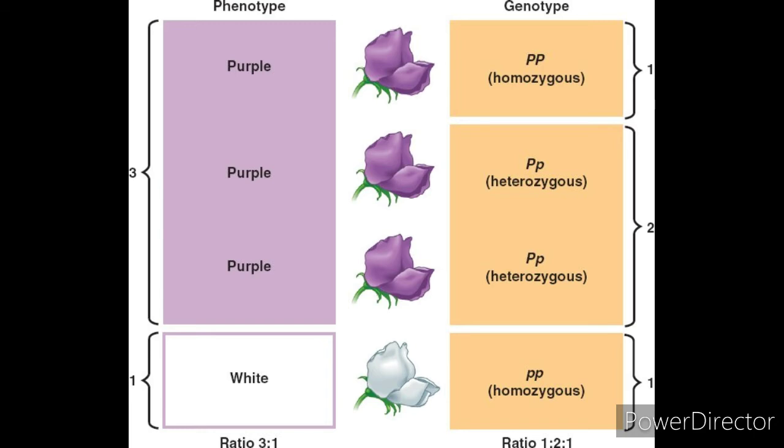But if the phenotype is white, it contains both recessive genes, meaning small p and small p.